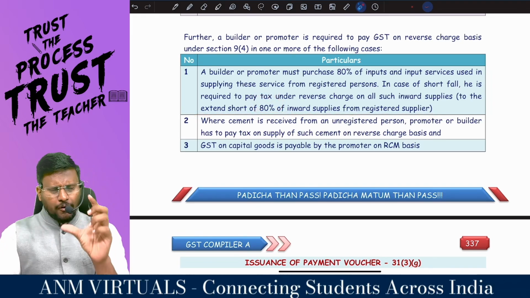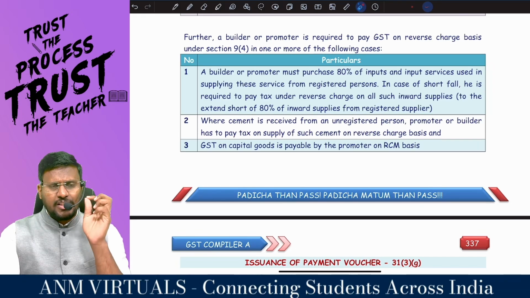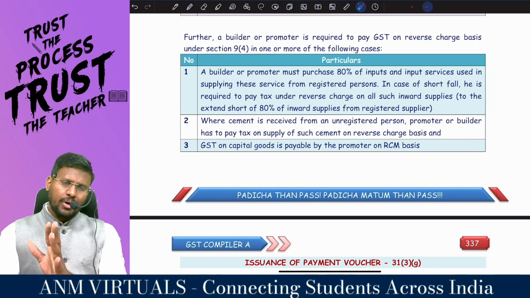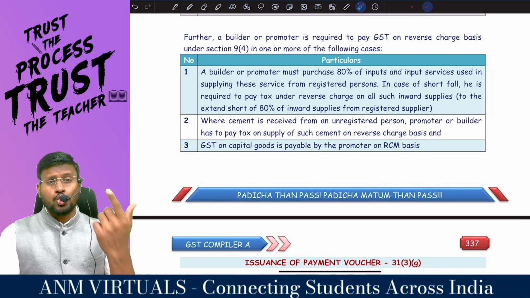That means in case of a builder, sir, the condition is at least 80% he should purchase from the registered person. For example, only 60% he purchased from the registered person. There is a gap of 20%. For that gap of 20%, he is supposed to pay tax under RCM.